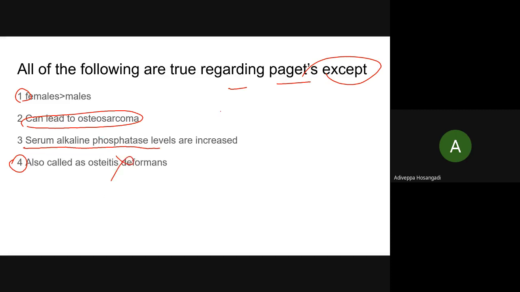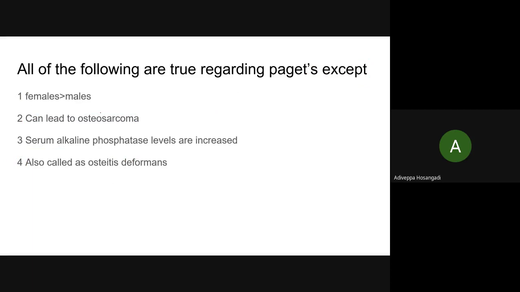Everybody knows because I have explained. Please remember, students, Paget's disease is one of the common causes for secondary osteosarcoma because it is highly vascular, with high active metabolic resorption and deposition happening at a very high rate. It can degenerate into malignancy. It can cause a malignant transformation. Paget's disease is one of the causes for secondary osteosarcoma. So this is correct.